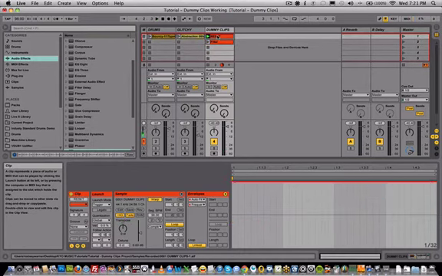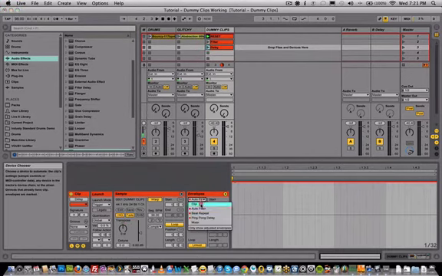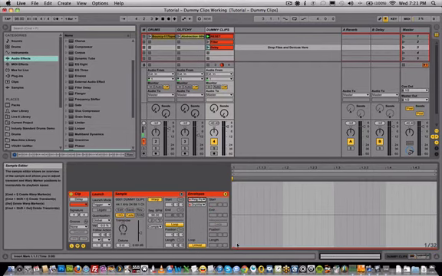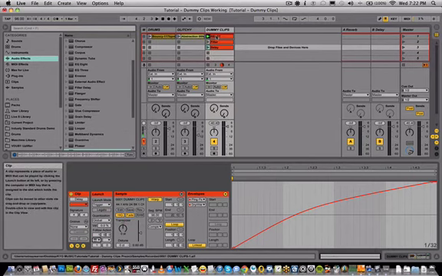Okay, so we will Option drag down the reset, and we will name this one delay. Double click it and adjust the ping pong delay settings for the dry wet, and we're going to sweep up the dry wet from 0% to 100%, and we'll ramp this one up quickly in the beginning, like so. Go ahead and set the follow action to first clip again, and that delay is set.